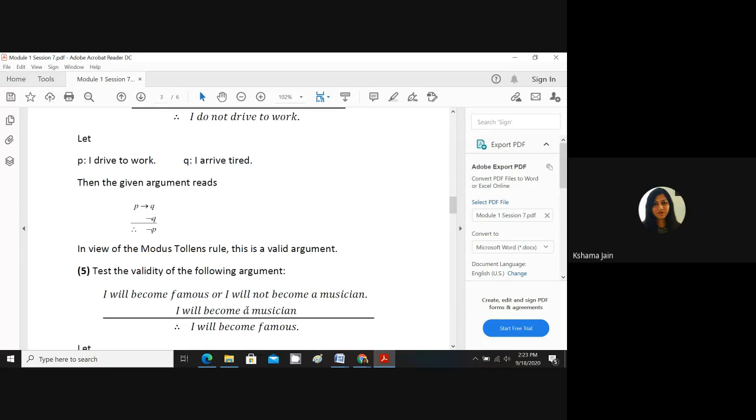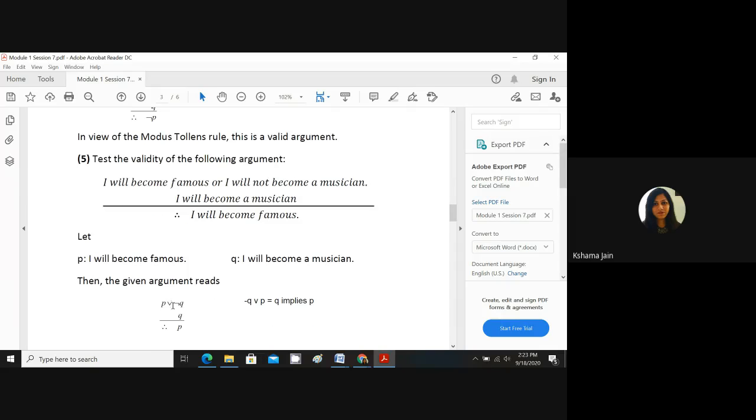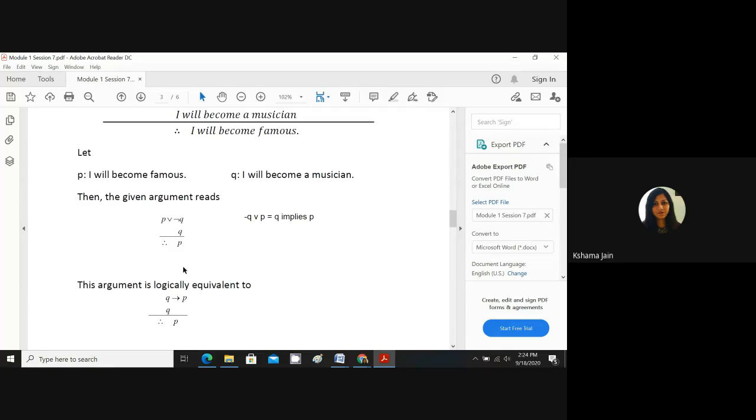Second line will be Q, and therefore P. This is P disjunction negation of Q, Q, therefore P. Here I have shown this in the previous class also. How can we prove it?